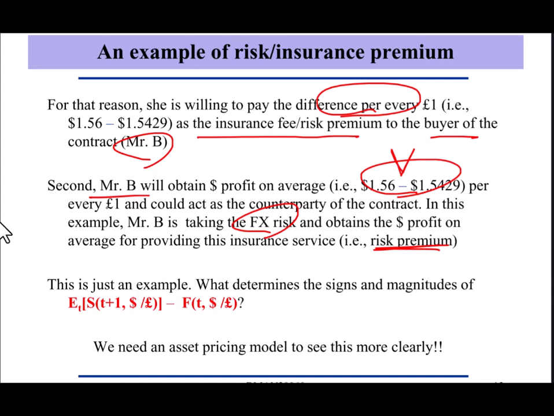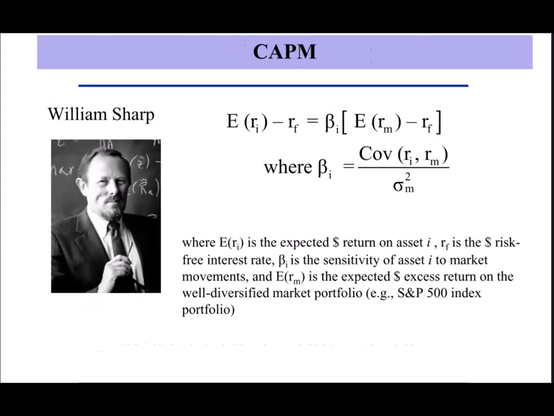What determines the sign and magnitude of the difference? We need an asset pricing model. This is one of the reasons why we are using CAPM in the next slide. So what is the CAPM?